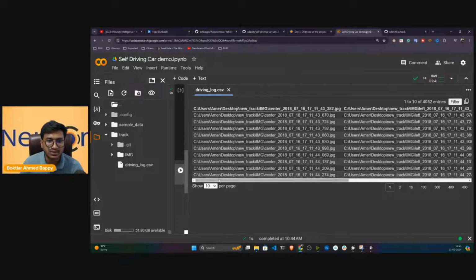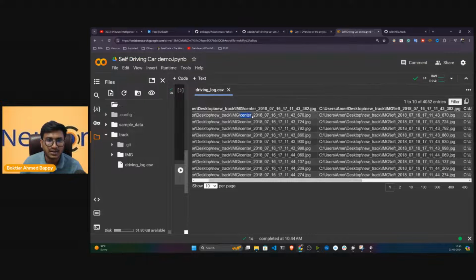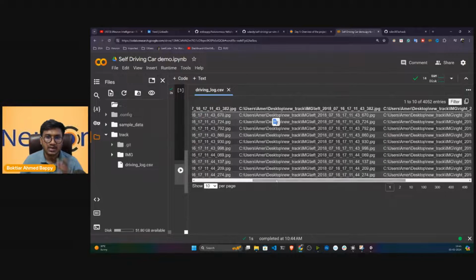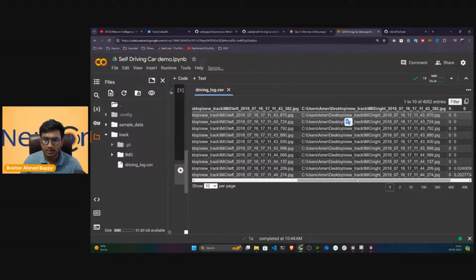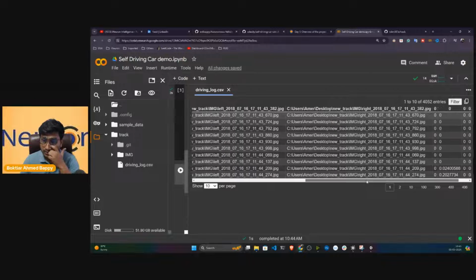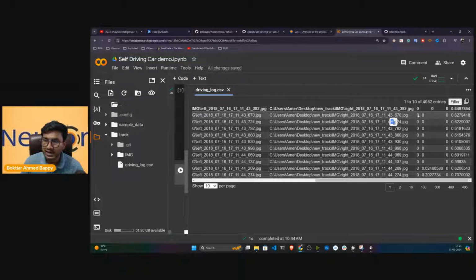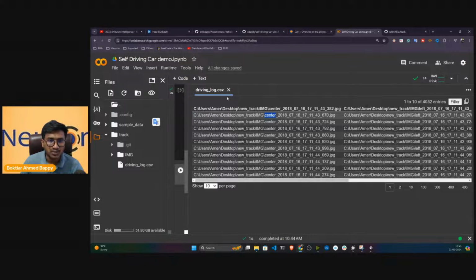So let me see. The first one is the center image. And the second one is the left image. Then the right image. And the next one is this value, which we call the steering position. And this is throttle and this is reverse. And this is speed. Now let me mention all of them one by one.